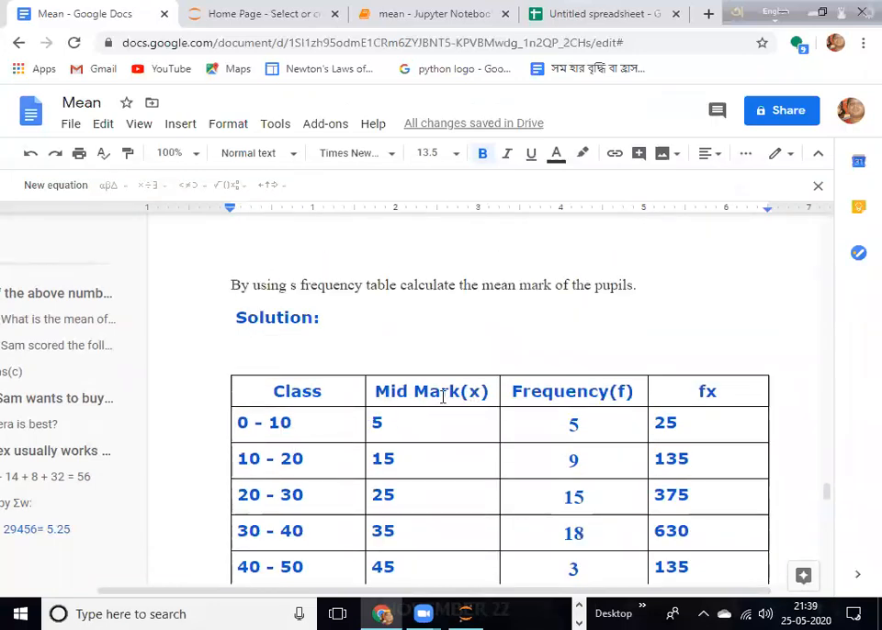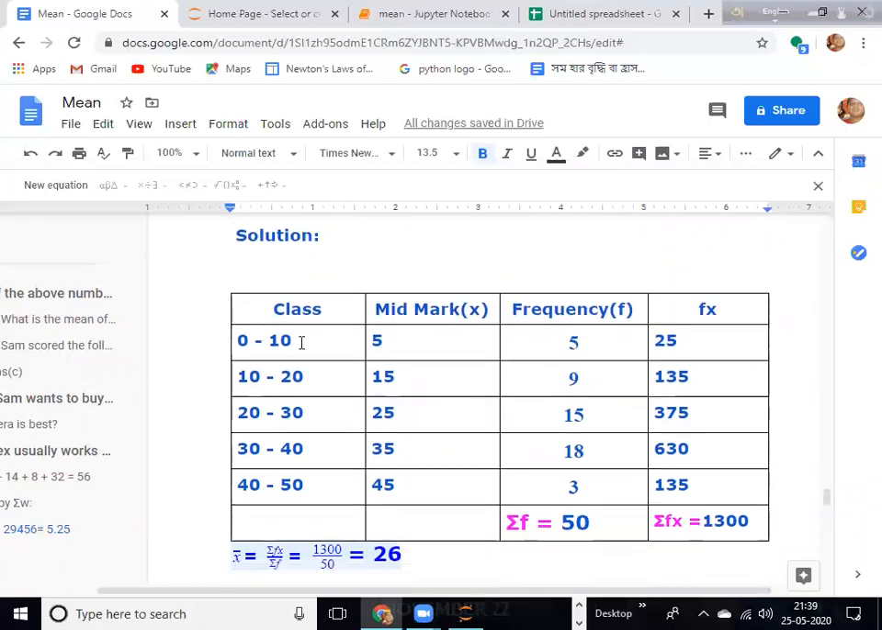Now what is the mid mark? How is the mid mark found? Mid mark is you just add the lower limit plus upper limit. What is the formula for mid mark? Let it be denoted with X. This is known as the lower limit and this is known as the upper limit. So mid mark is lower limit plus upper limit divided by 2. That means 0 plus 10 divided by 2. So it will be 10 by 2, that is 5.